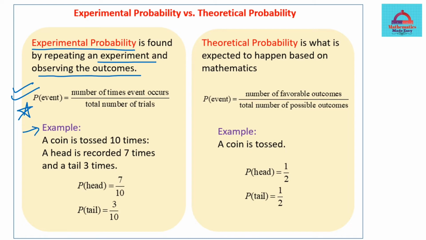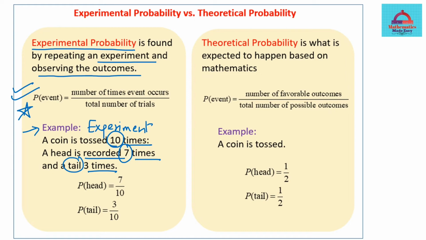So what experiment did we do? We took a coin and we tossed it 10 times, and we are recording the observations. We are looking at the outcomes that come in these 10 times. Out of these recorded outcomes, the head came 7 times and the tail came 3 times.